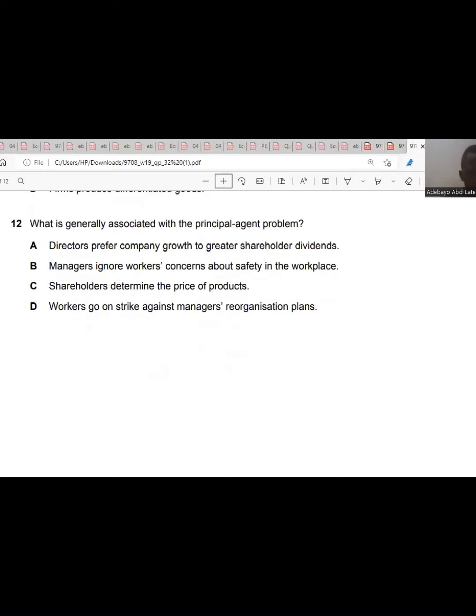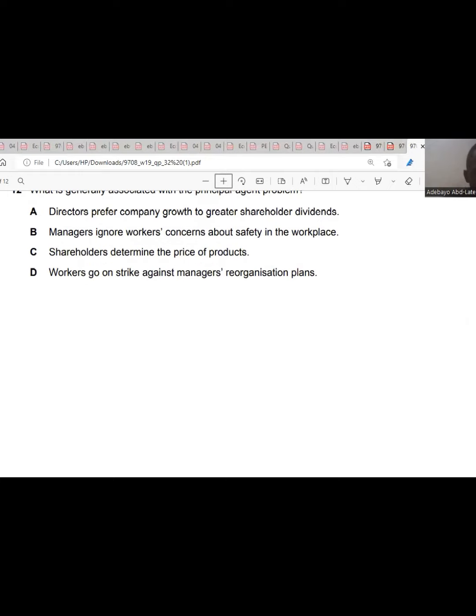Then question 12. What is generally associated with the principal agent problem? When we talk about the principal agent problem, it's basically the conflict between the principal and the agent. And when it comes to the conflict between the principal and the agent, it's based on the directors and the shareholders. So directors will prefer the company to grow rather than increasing shareholders' dividends. So the answer is A, question 12.